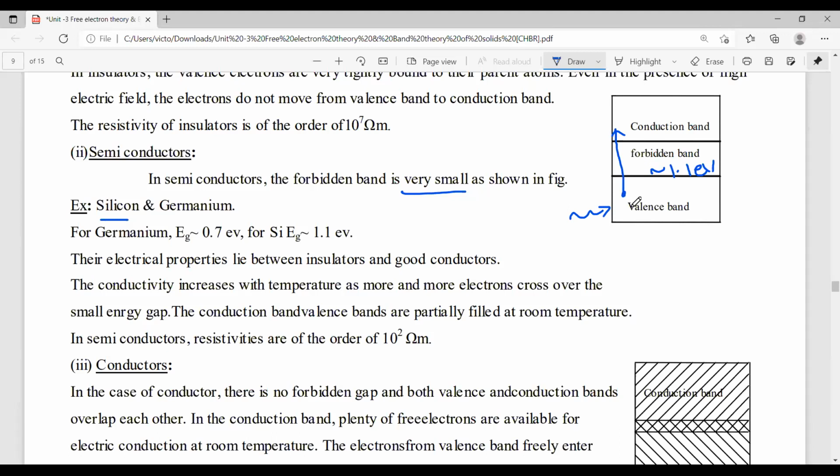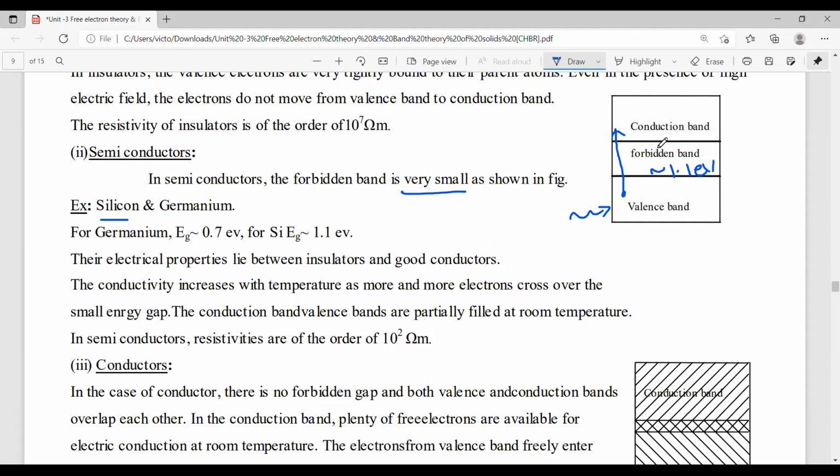As temperature increases, more and more electrons move to the conduction band. The conduction band is initially empty, but by giving external temperature, these electrons move to the conduction band, so the conduction band is also filled with some electrons.